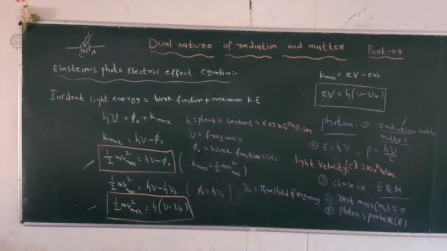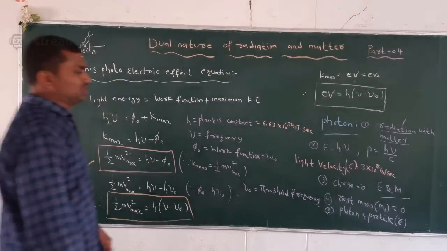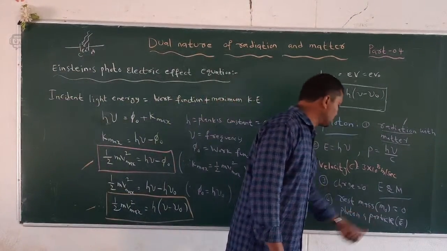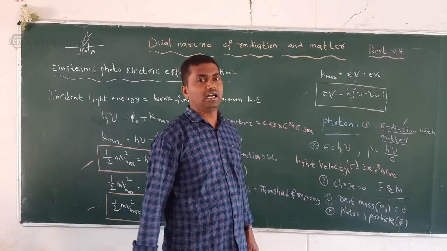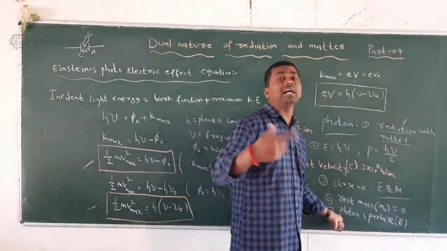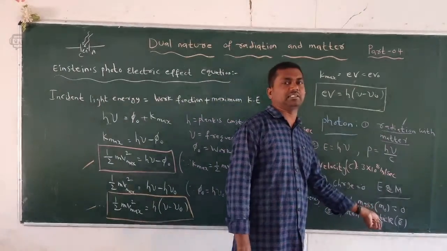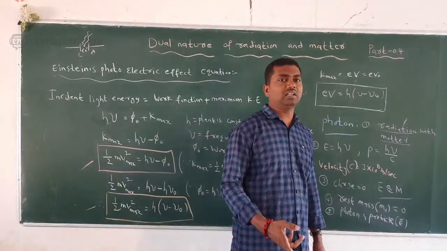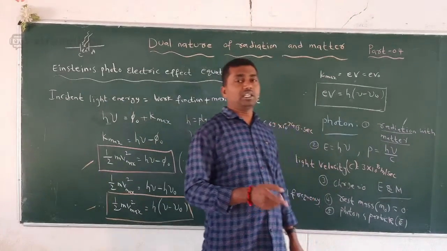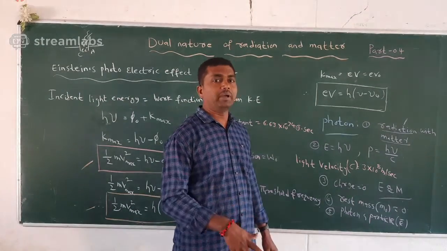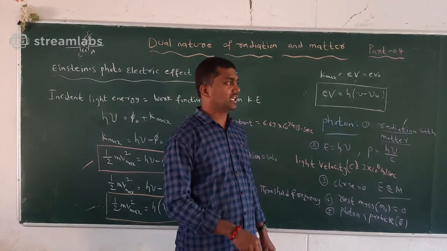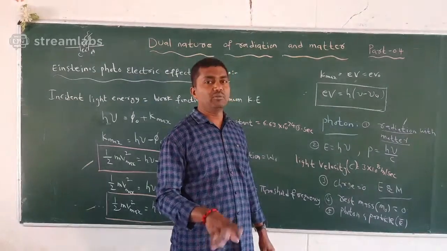The photon's rest mass is equal to 0. Last, in a collision between the photon and any other particle, such as an electron, neutron or proton, the photon must conserve kinetic energy and momentum.